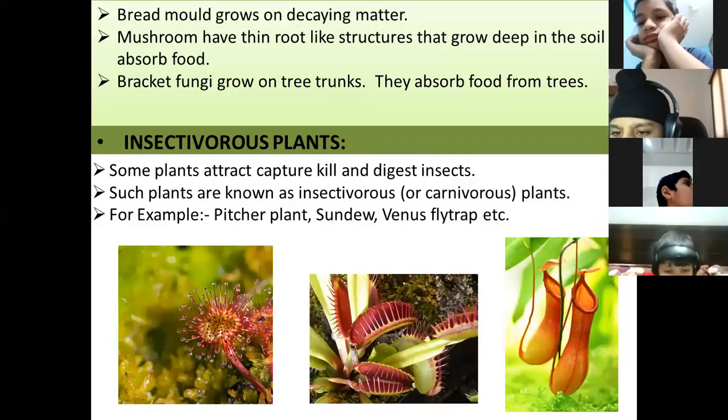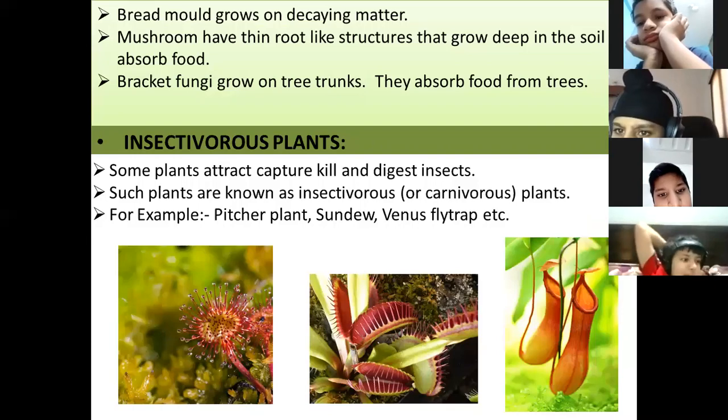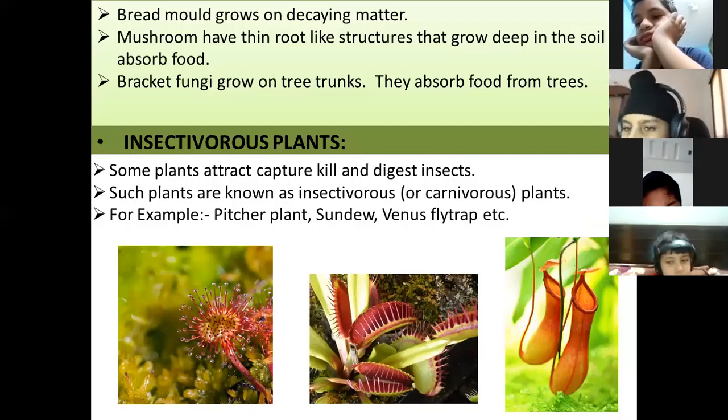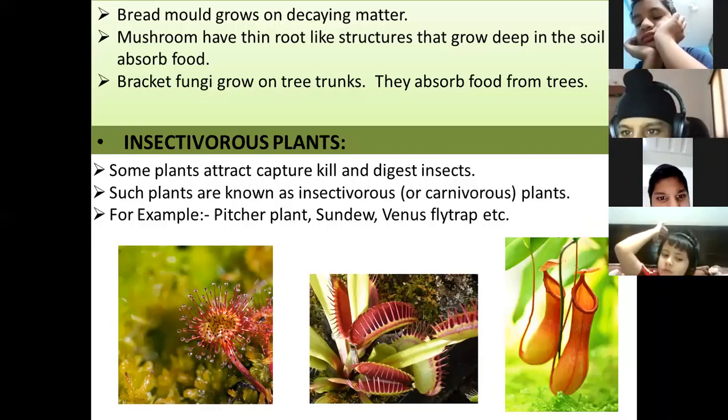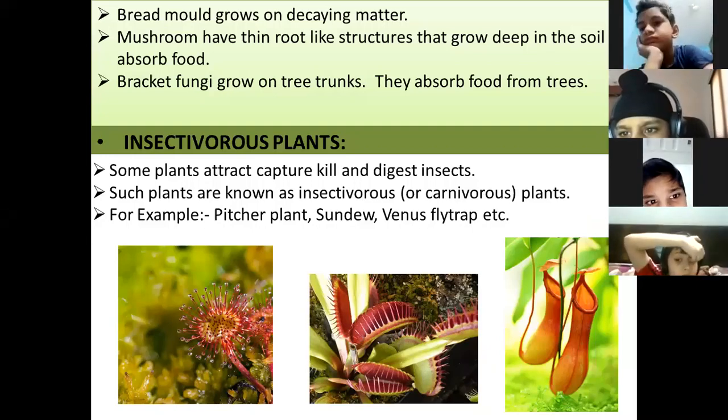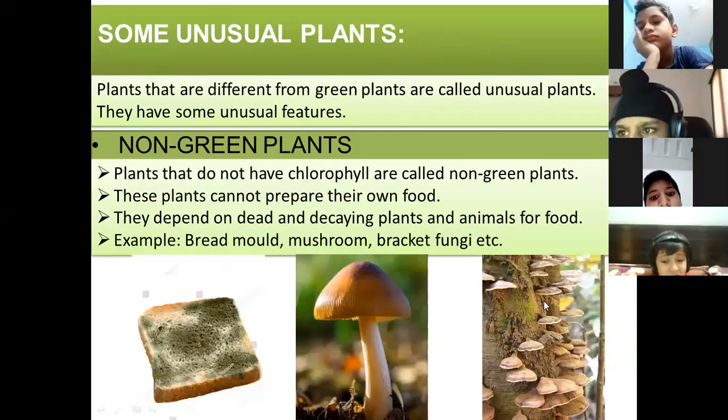Now, bread mold grows on decaying matter. If our food is getting decayed, bread mold will grow on that decaying matter. So bread mold takes food from dead and decaying matter. It grows on rotten food. Mushrooms have thin root-like structures that go deep into the soil to absorb food. Mushrooms absorb food from soil. And bracket fungi grow on tree trunks. Check this. These bracket fungi grow on tree trunks and they get their food from the tree.